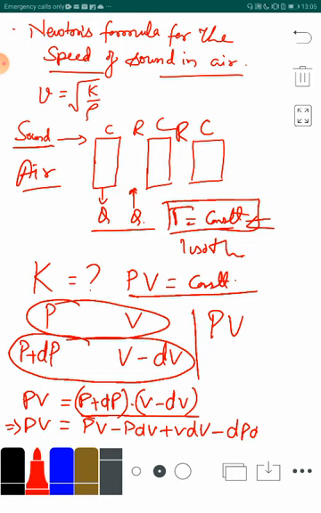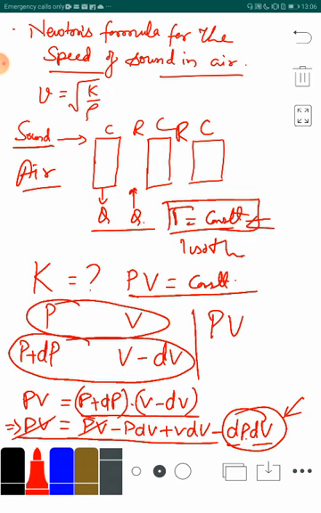Now, because dP and dV, the variations in the pressure and the volume, are small enough, the term dP dV, which is the multiplication of these two small terms, becomes rather small. So we just drop this term and consider only the other terms. PV just cancels out with PV, and we are left with only these terms. So minus P dV is equal to, not equal to but plus, V dP.